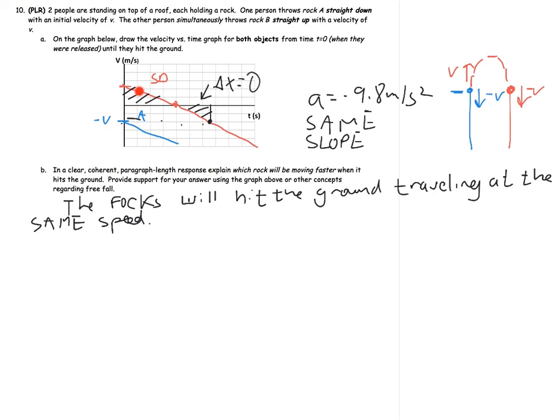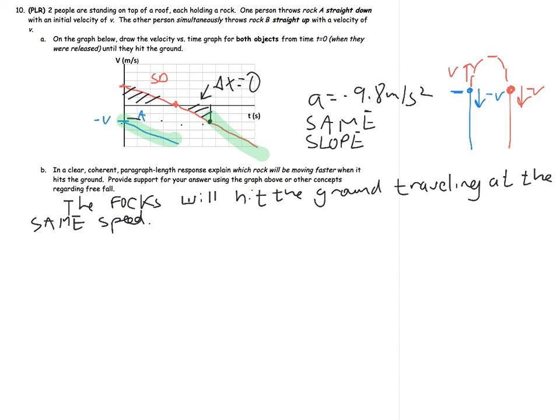This positive area and this negative area should be the same, and I realize I didn't draw that perfectly, but that's the point when it returns to its initial starting position. And we can see that this line here and this line here end up having the exact same look to them, which means that they hit the ground traveling at the same speed. They're identical from here on. We could simply shift this line and put it right here, and it would match up perfectly.